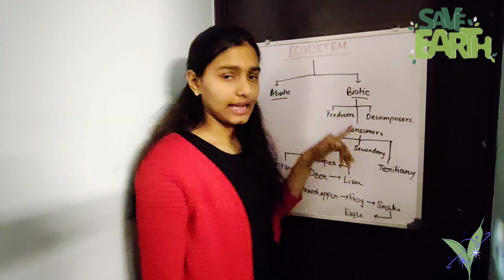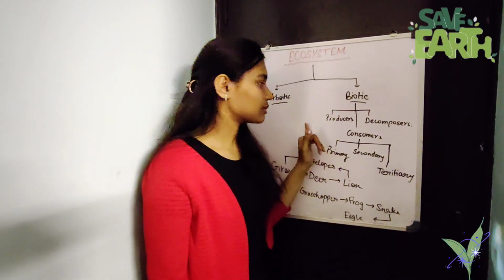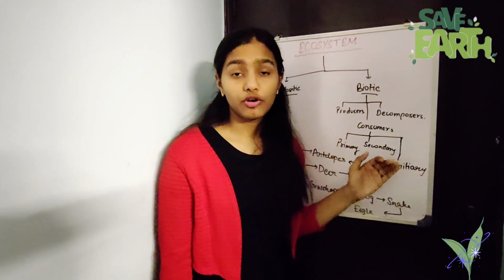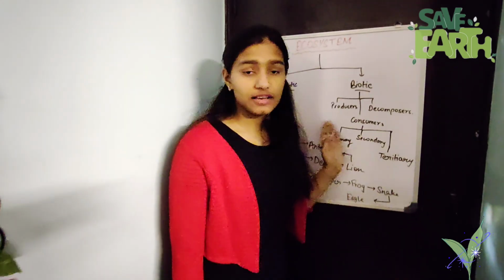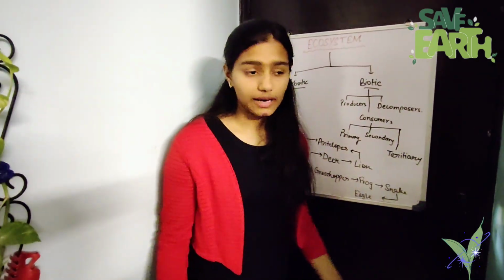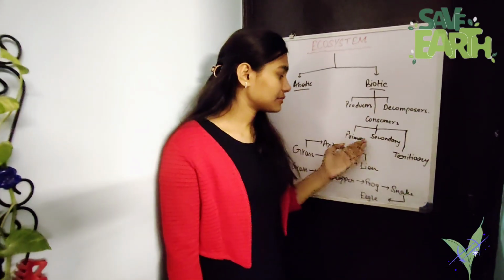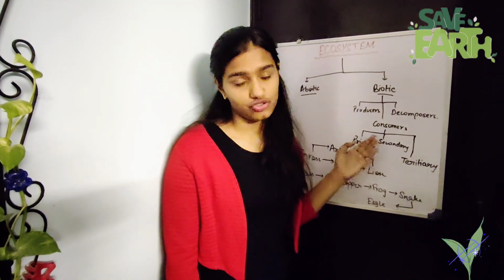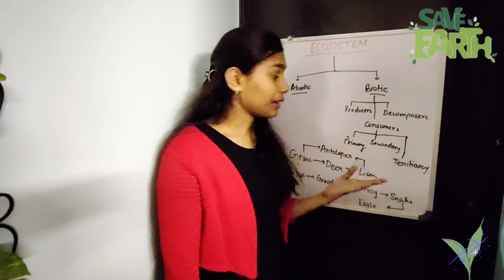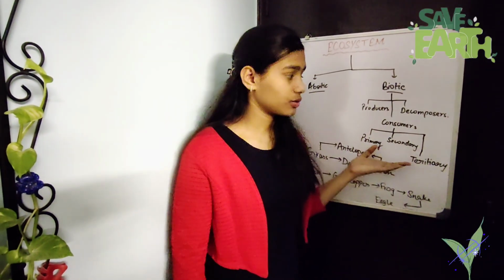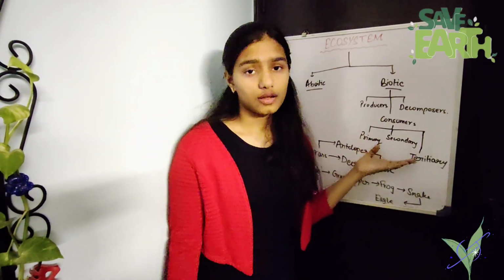Now coming again to the biotic component, as I was discussing. Producer, consumer, and decomposer also similarly form a cycle. Producers make their own food, which may include grass or plants. Plants are eaten by the primary consumers, which include the herbivores. The primary consumers are eaten by the secondary consumers, which may include lions or tigers.